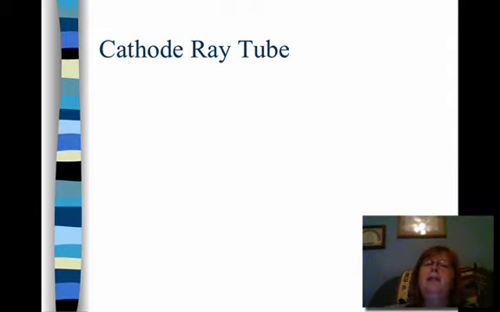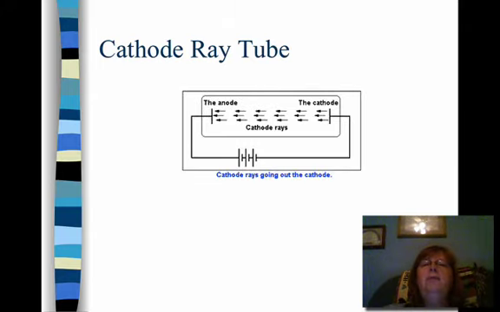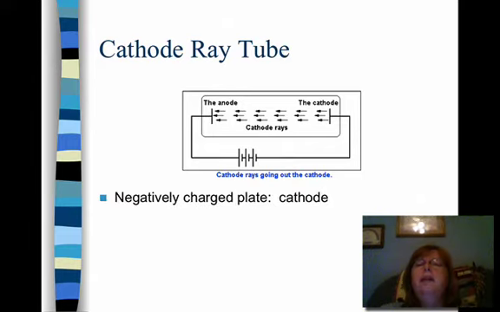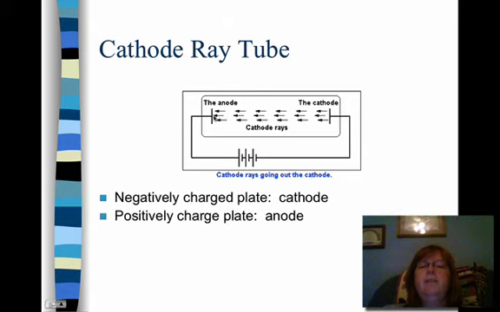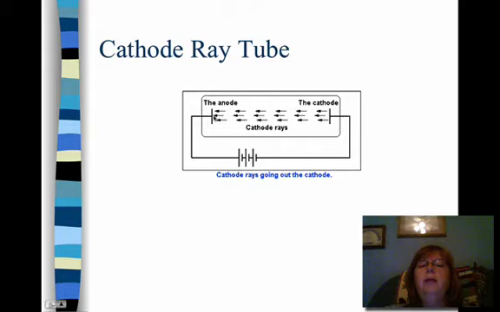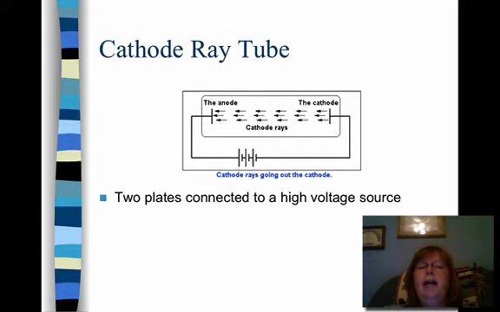with the cathode ray tube, or it's called a CRT. What a cathode ray tube is, it's a glass tube where most of the air has been evacuated out of the tube. It has a negatively charged plate that they call a cathode, and a positively charged plate that they call the anode. Well, with this cathode ray tube, they went ahead and connected the cathode and the anode to a high voltage source, which is shown here.